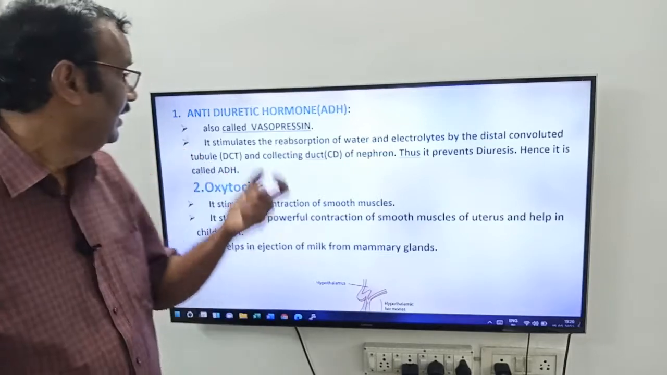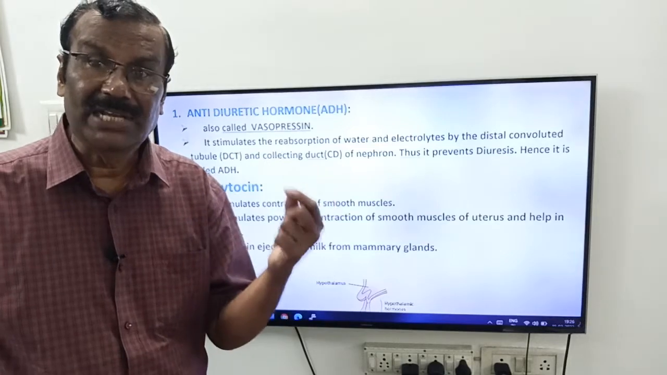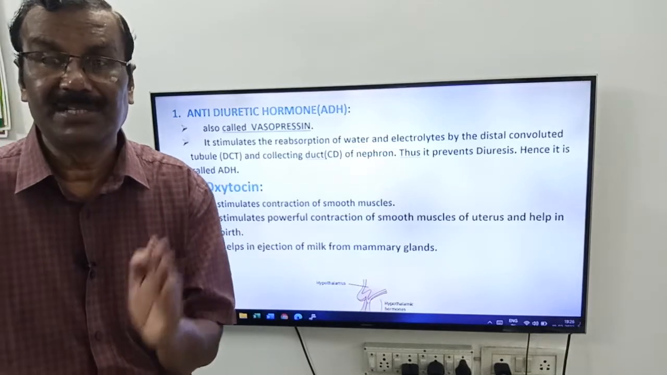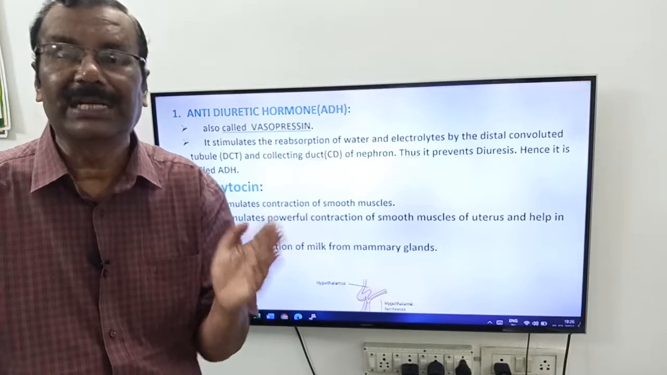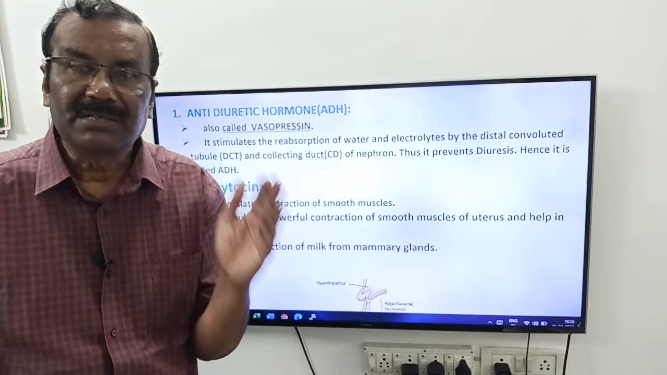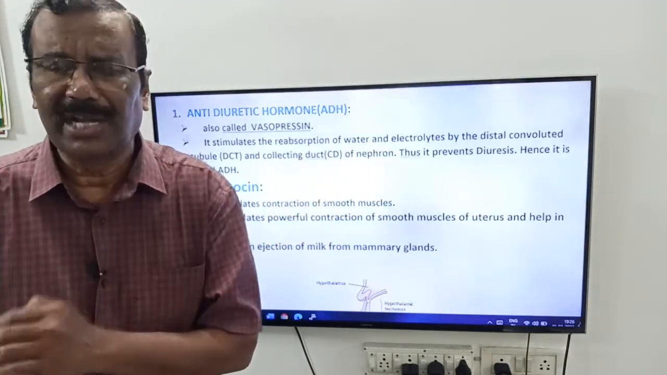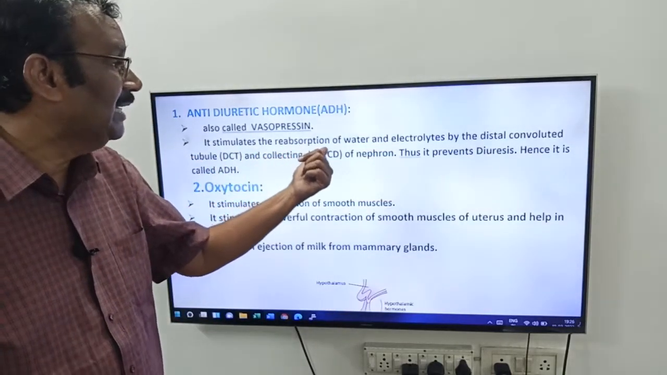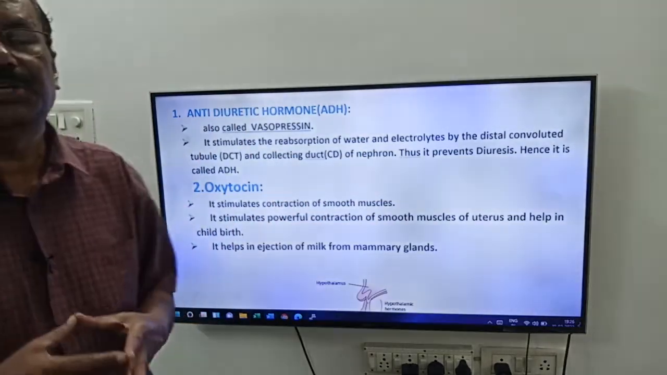Antidiuretic hormone. It is also called vasopressin. Friends, diuresis means dilute urine. Anti means it won't allow the elimination of water from the urine. Because of that we are calling it antidiuretic hormone. It is opposite to diuresis. It stimulates the reabsorption of water and electrolytes by the distal convoluted tubule.